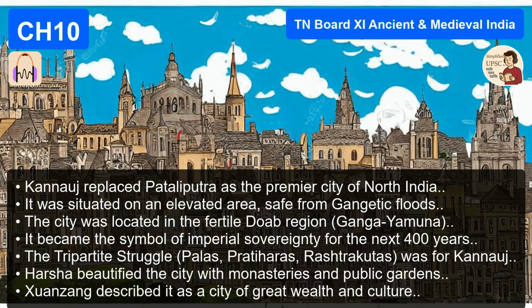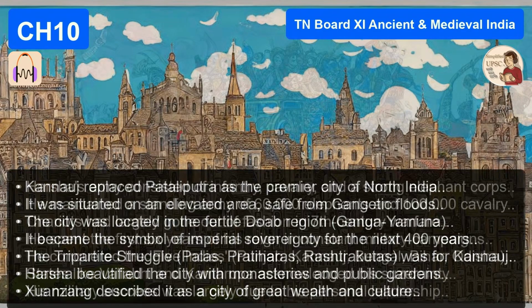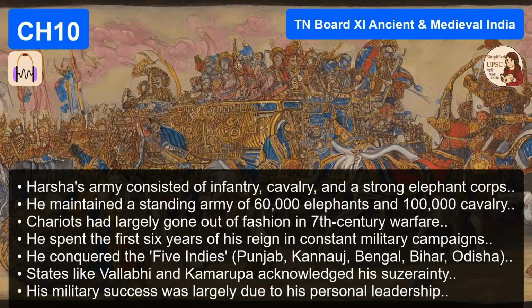Now, do we have solid proof of this defeat? Because I'm guessing his court poet, Bana, probably didn't write a chapter about his boss getting beaten. You are absolutely right. The Harshacharita is completely silent on this. It's a very convenient omission. Pulakesin made sure the whole world knew about his victory. The famous Aihole inscription, which is Pulakesin's own record, details this victory in glowing terms. It talks about how Harsha, or joy, melted away in the face of the Chalukyan army. Even Xuanzang, who admired Harsha, records the defeat. So it's confirmed. It's confirmed.